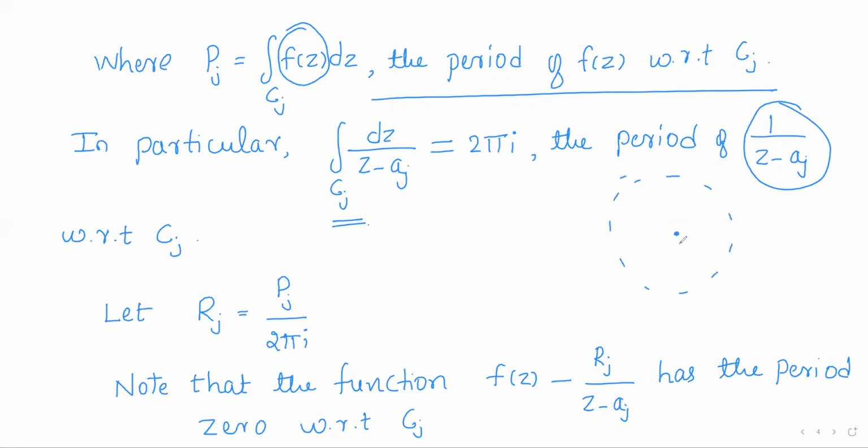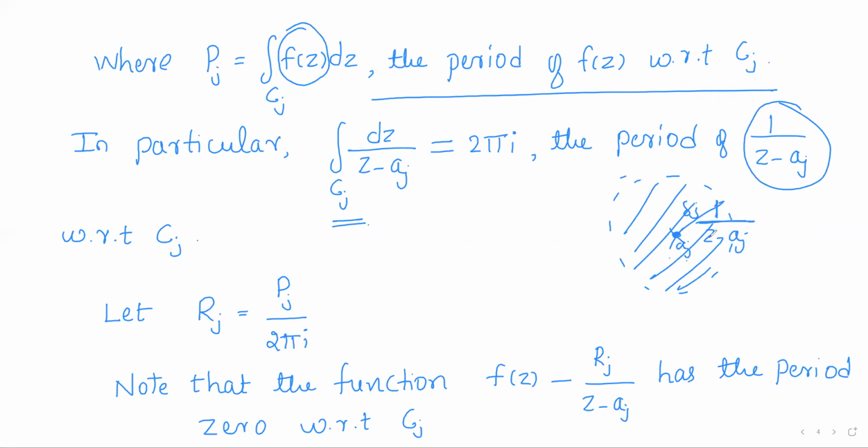That is, in this annulus or in this deleted neighborhood, consider the function 1 by z minus aj. Note that 1 by z minus aj can be defined for all points except z is equal to aj. So we have considered the annulus or the deleted neighborhood. That means it contains all the points at a distance less than delta j except the center, so we are excluding the point aj.